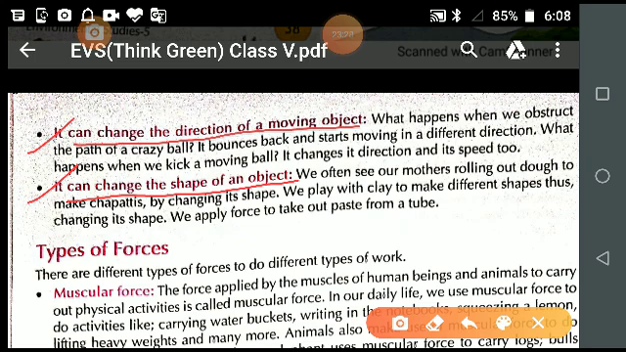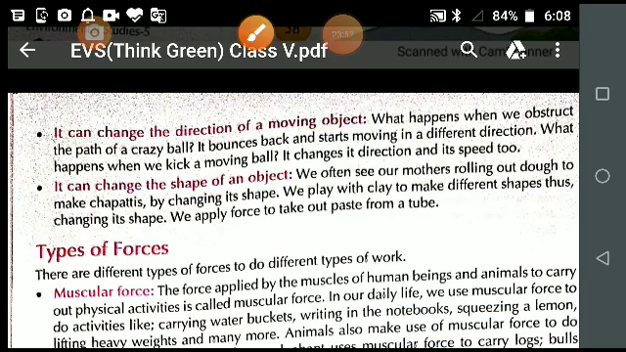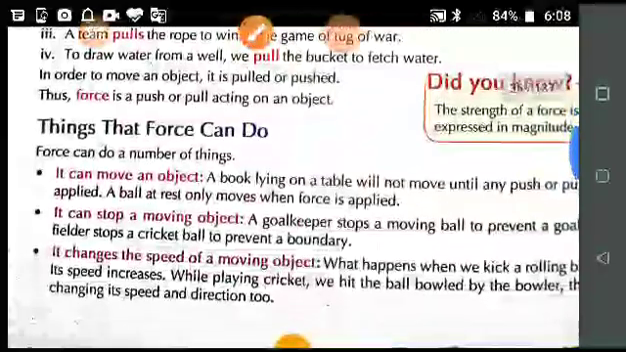I hope all of you know what clay modeling is. You can buy clay from the market, and you take this clay and make different types of shapes with it. So how are you doing this? You are applying force with your hand and giving different shapes to the clay. Is it clear, students? So what can force do?